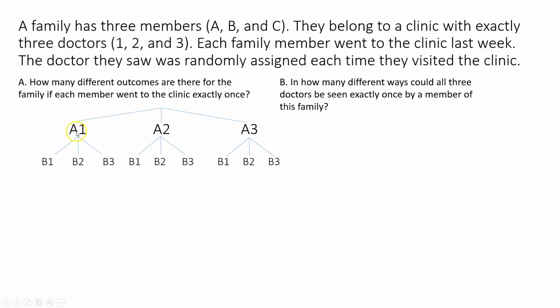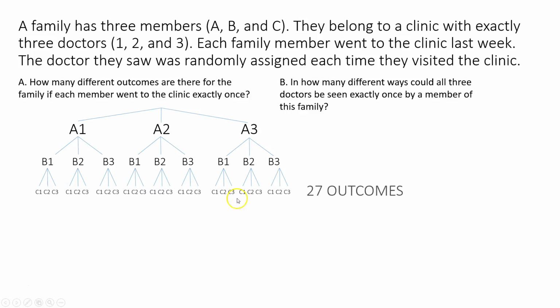Well, if it was just A and B, we already have 1, 2, 3, 4, 5, 6, 7, 8, 9 options. But C also went. So under each one of these, we could have A went to Dr. 1, B went to Dr. 1, and then C can go to Dr. 1, 2, or 3, and so on down the line. So there are all these different possibilities, right? A could have gone to Dr. 3, and then B went to Dr. 3, and then C went to Dr. 3. So there are 27 possible outcomes right here.